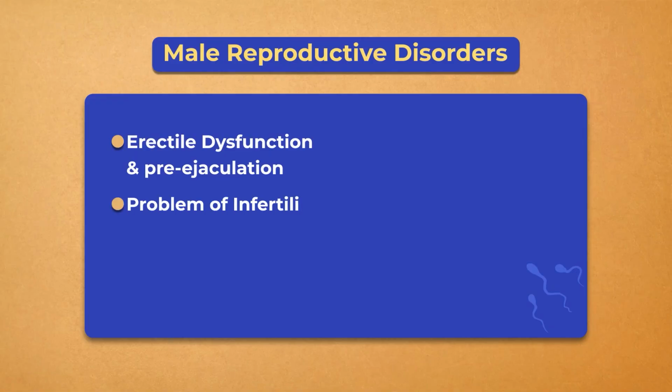Then comes the second problem, that is the problem of infertility. Nowadays one can see there are various factors, environmental factors, stress and others, because of which many males are facing the problem of infertility. It could be due to various reasons. The first could be low sperm count. According to the WHO, a male should have a sperm count above 15 million per ml, which is considered normal, and if the sperm count is below 15 million per ml, then it is low sperm count.